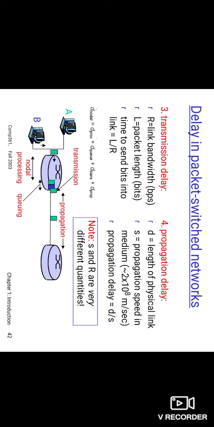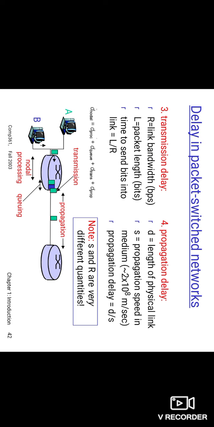Then the third one is transmission delay. The transmission delay is also known as store and forward delay. It is the time required to push all of the packet's bits into the link.